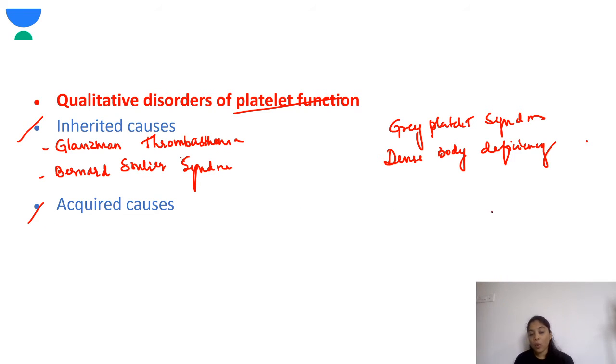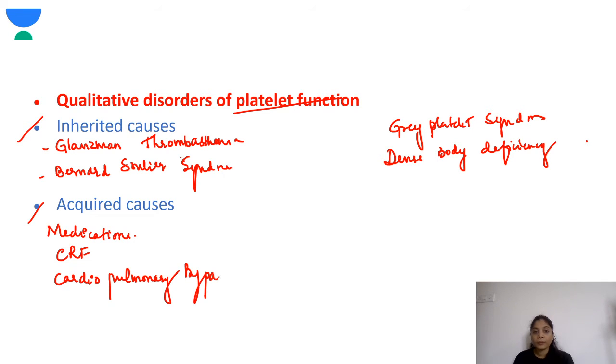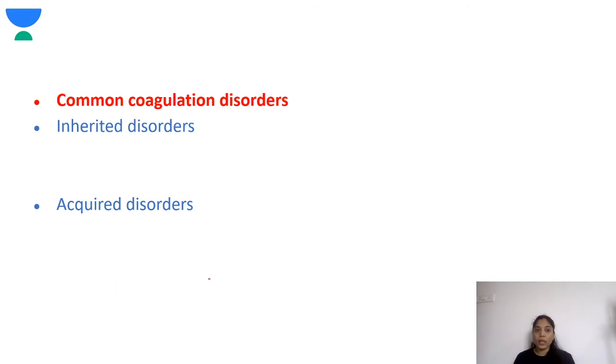Next, coming to the acquired causes. What could cause platelet dysfunction? Certain medications can cause it, chronic renal failure can cause it, and cardiopulmonary bypass. So these are the various causes of platelet dysfunction: chronic renal failure, cardiopulmonary bypass.